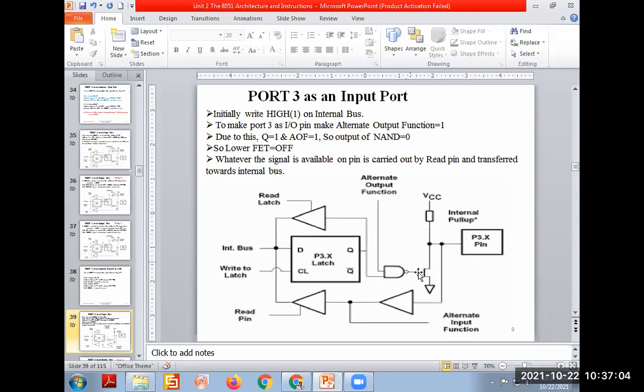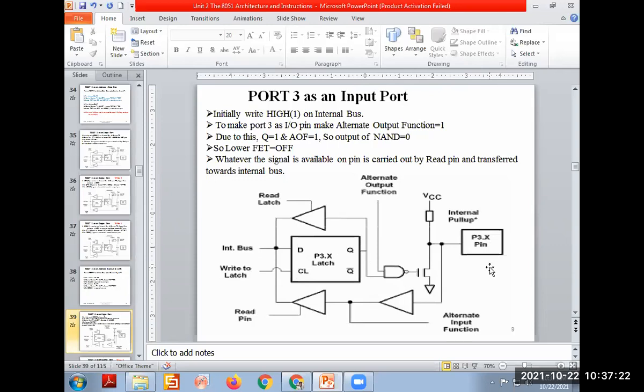And we know that for a NAND gate, only when both inputs are high, the output of the NAND gate will be 0. When this is 1, this is 1. This is 1 means what? It is working for the bidirectional. This 1 means Q1 means D1. So writing on that, we can go in the reverse way also.